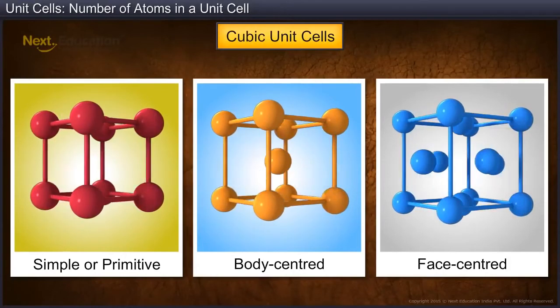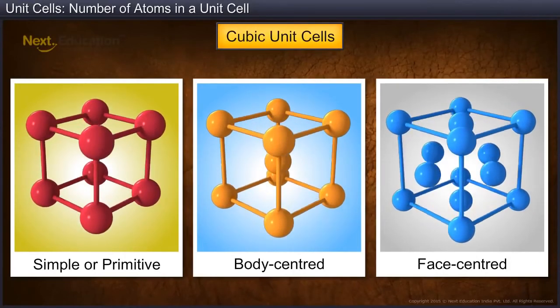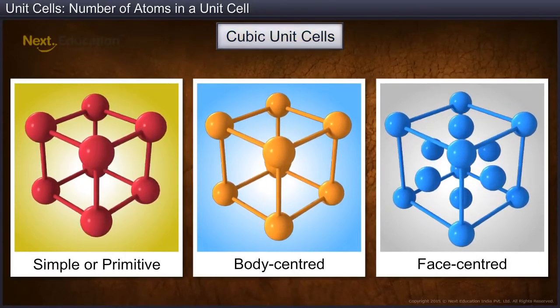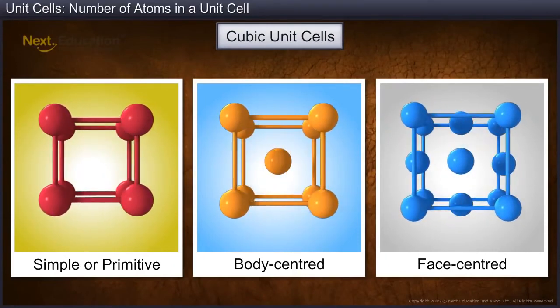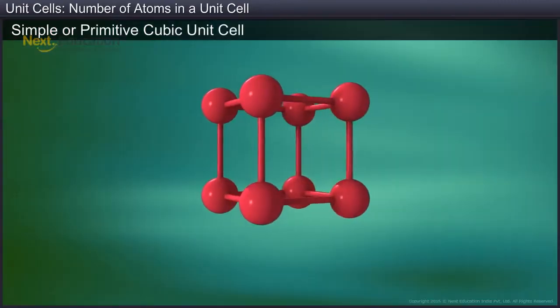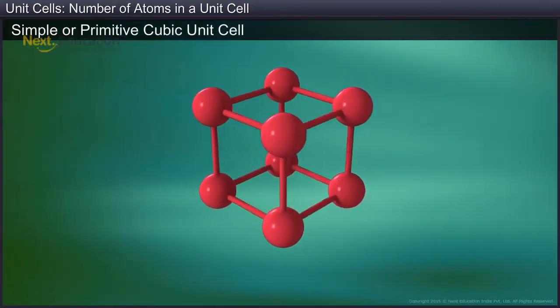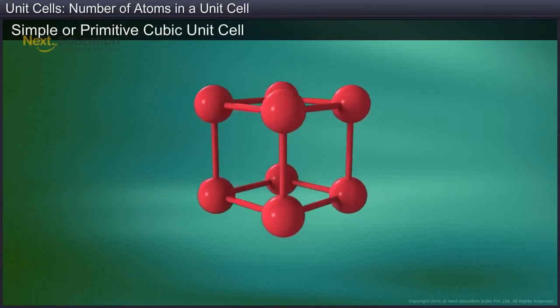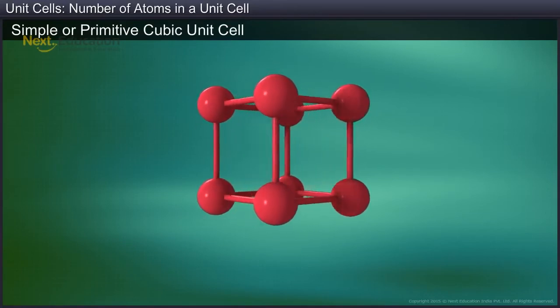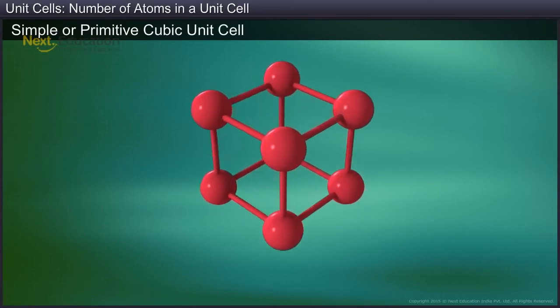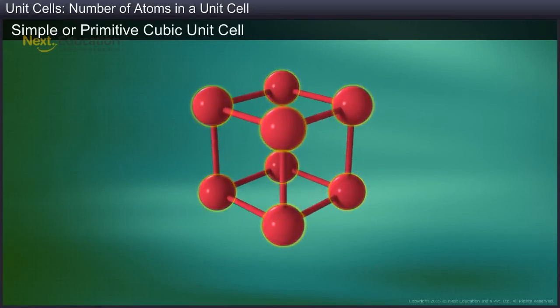Consider 3 types of cubic unit cells. For the sake of simplicity, assume that the constituent particle is an atom. Let's start with a simple or primitive cubic lattice. A simple cubic lattice consists of 8 atoms at the 8 corners of a cube.